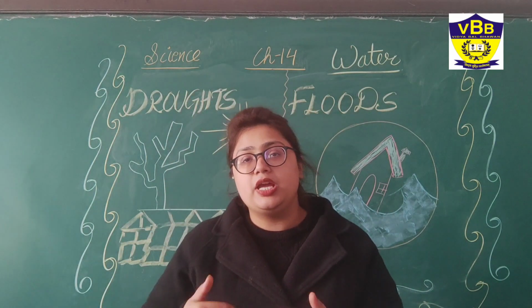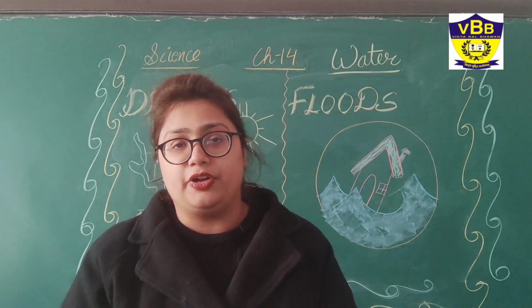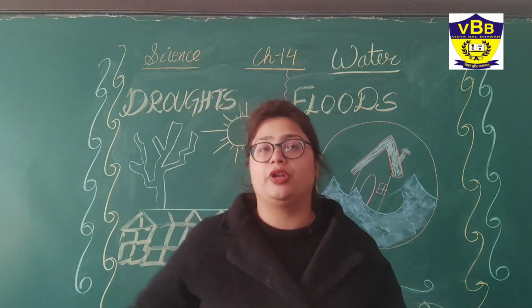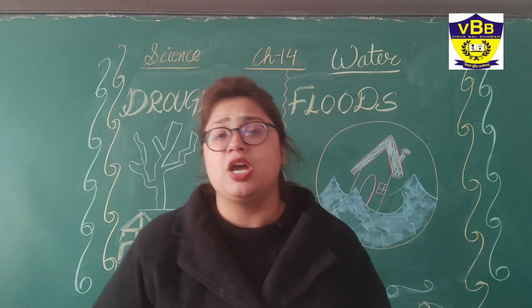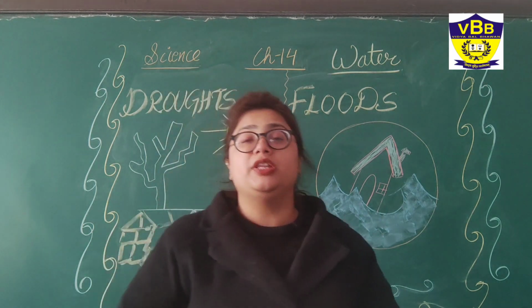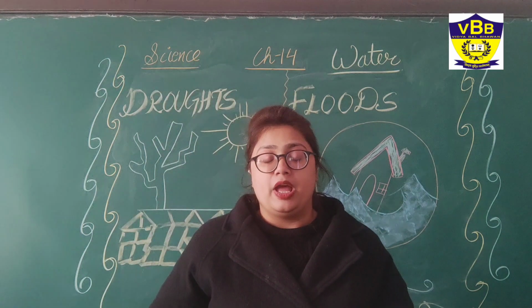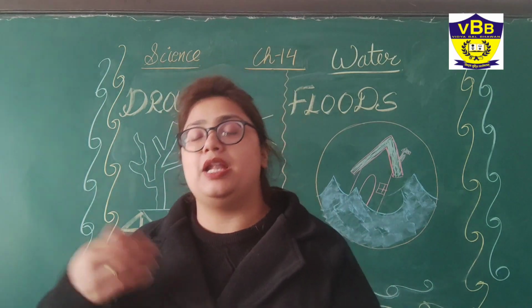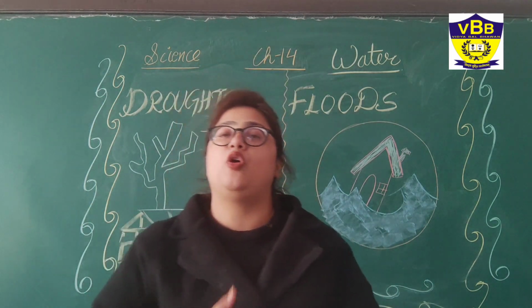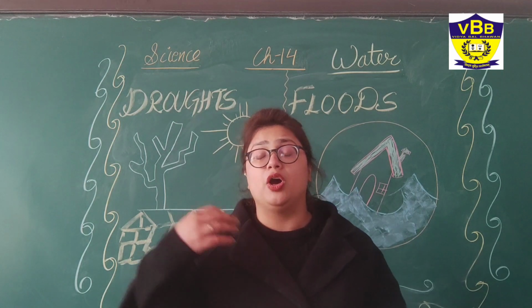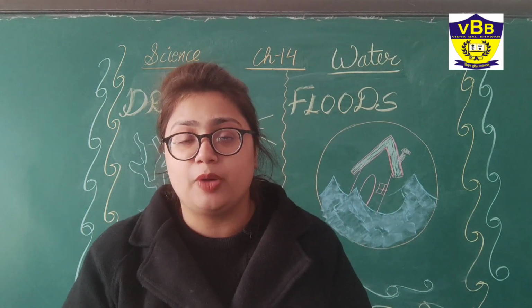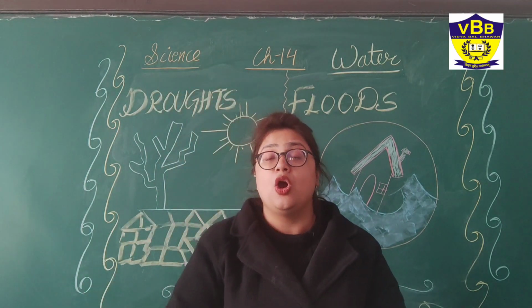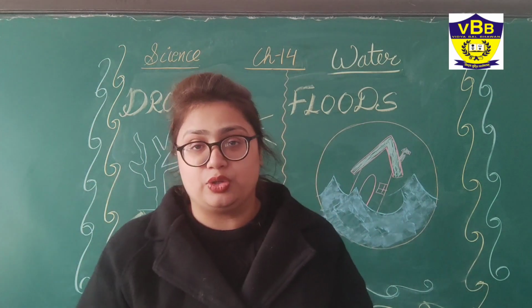The major states in our country, India, which are prone to drought are Madhya Pradesh and Rajasthan. Droughts not only happen due to less or no rainfall, they can also happen due to hot and dry winds blowing on the earth's surface, or due to excessive fires.